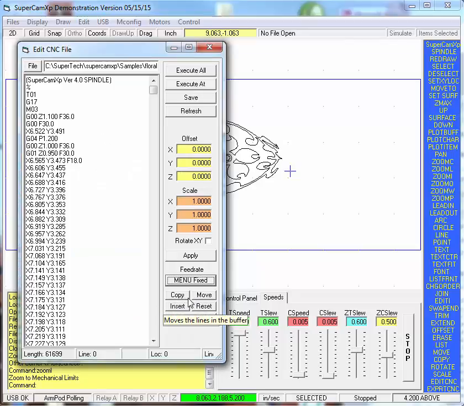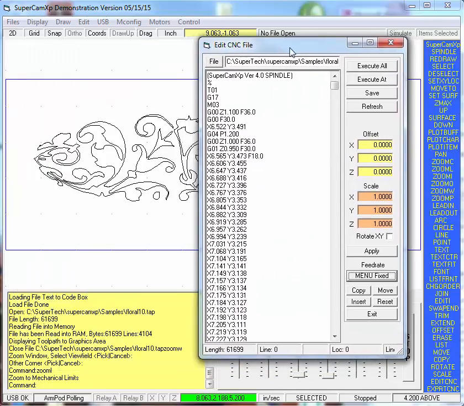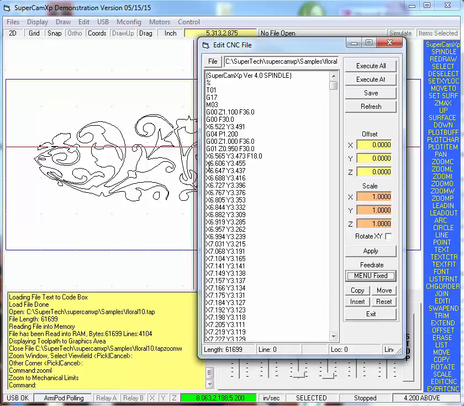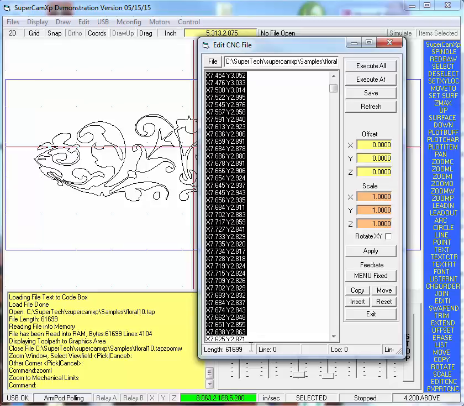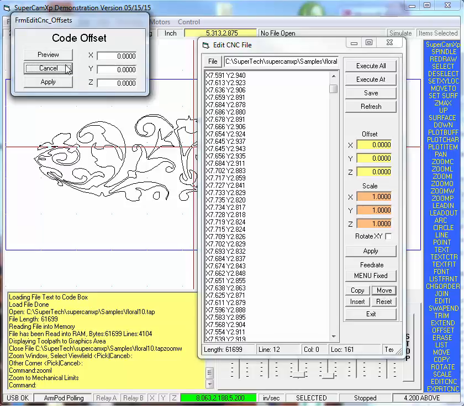Copy and move means I can copy text and move it. Insert and reset. There are some code values here. I can select these items and I can click on copy and I can click on move, and this offset comes in. So if I want to move that code to the right by 3 inches, I can review it.